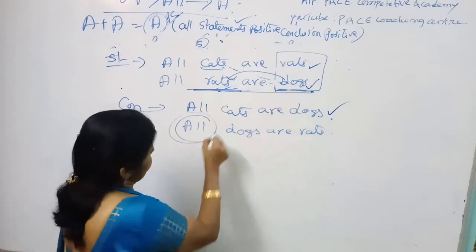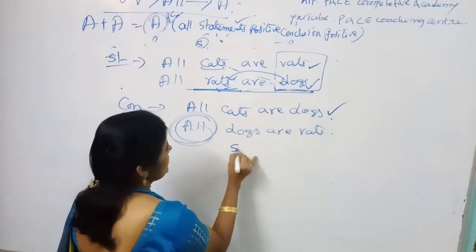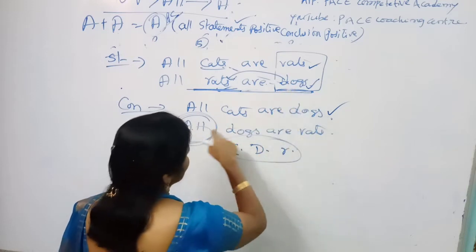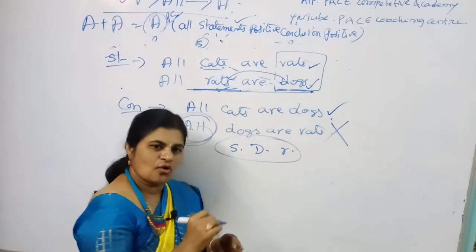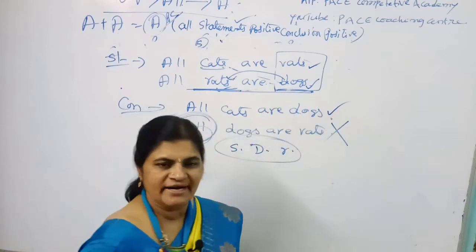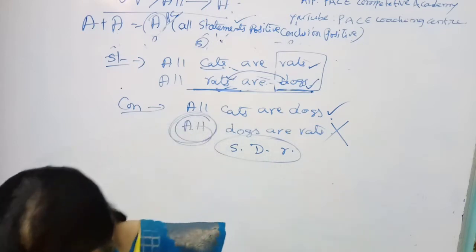But here it is given all. So what is the exact answer? Some dogs are rats. But here it is given all dogs are rats. Means this is a perfectly wrong answer. Only the first option is right. Clear, my dear students? I hope you understand. Okay, fine, good.